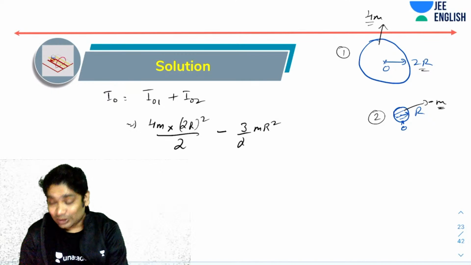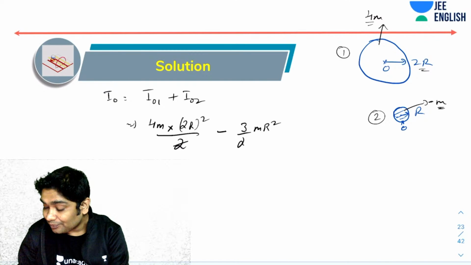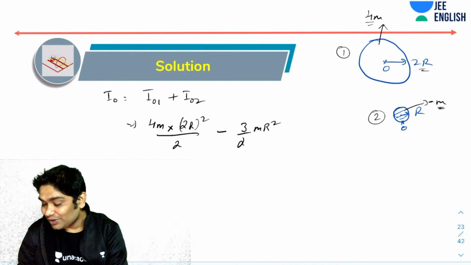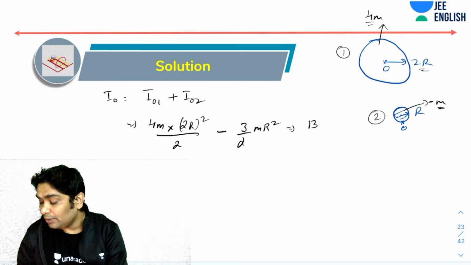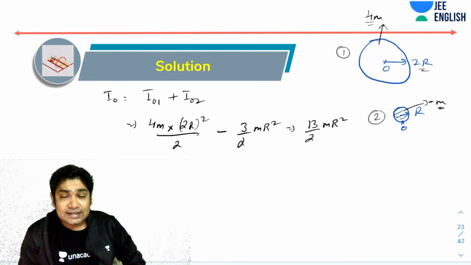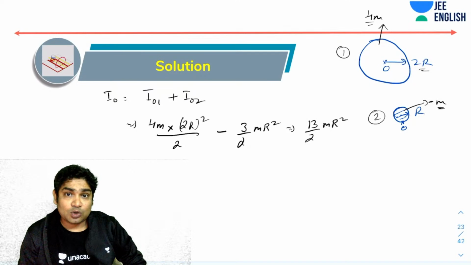Let's see the total. Leaving the 2 aside, here I would have 16 minus 3, that is 13. So the answer is 13 by 2 mr square. That's my I about axis O.